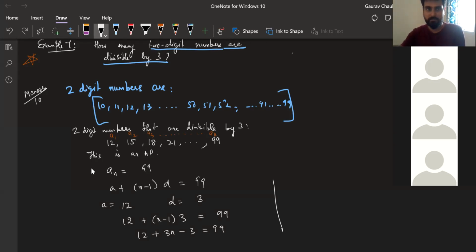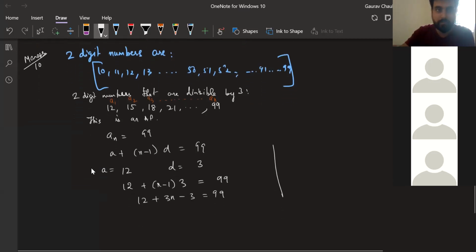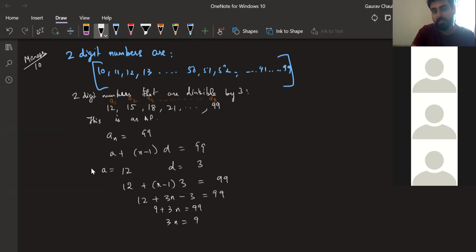Continuing on the right side so that everything is on the board. Actually, I can move it down. That gives me 9 plus 3n is equal to 99. 3n is equal to 99 minus 9. 3n is equal to 90. n is equal to 90 by 3, that's equal to 30.